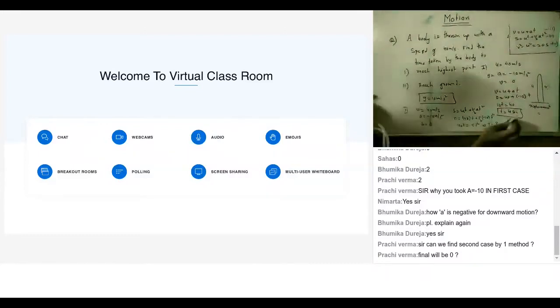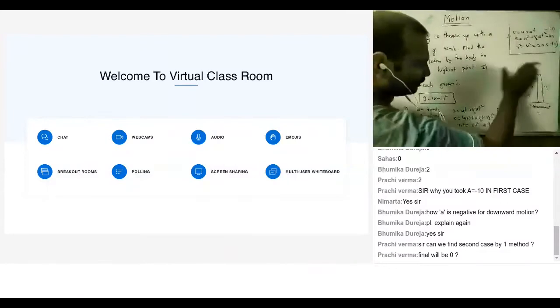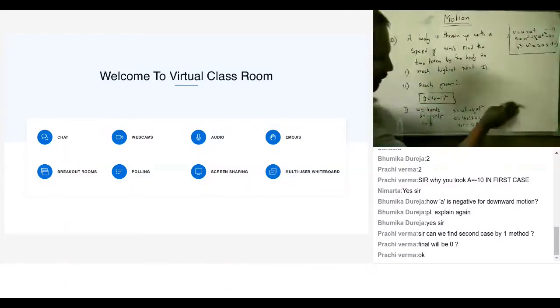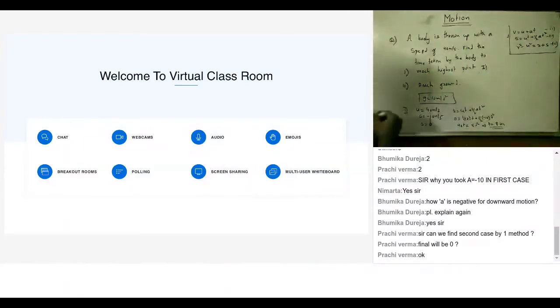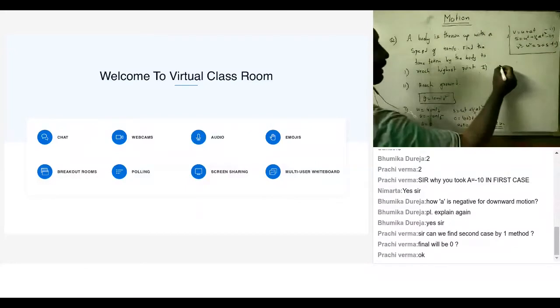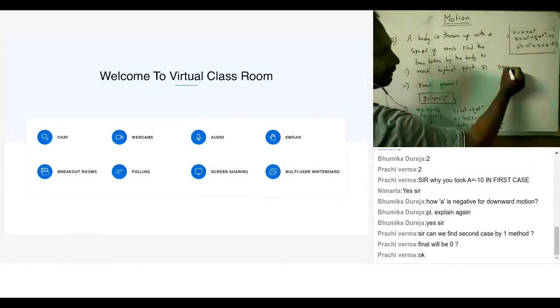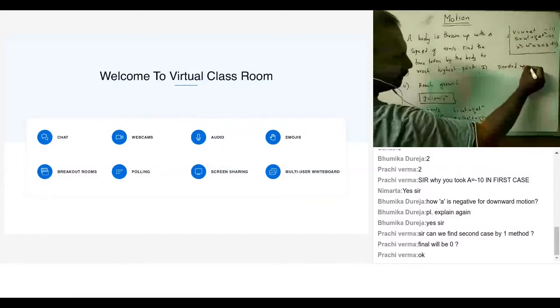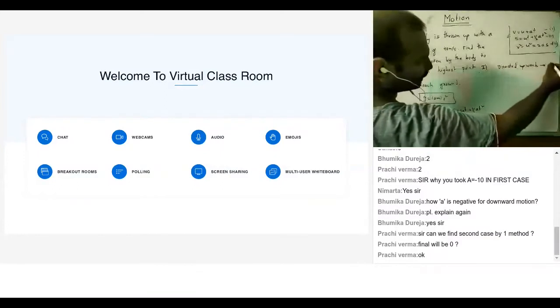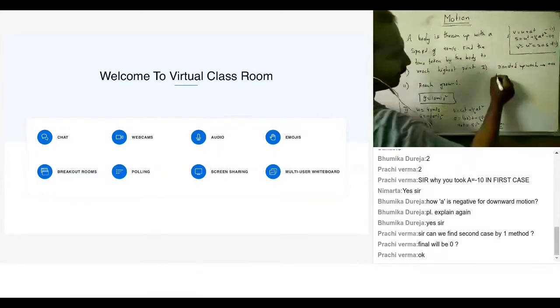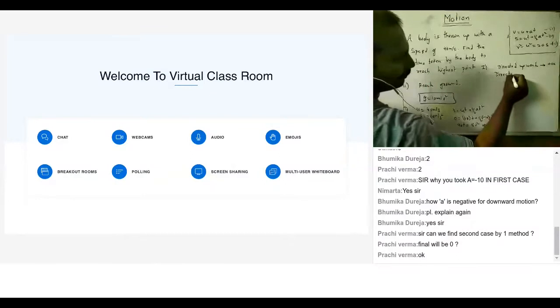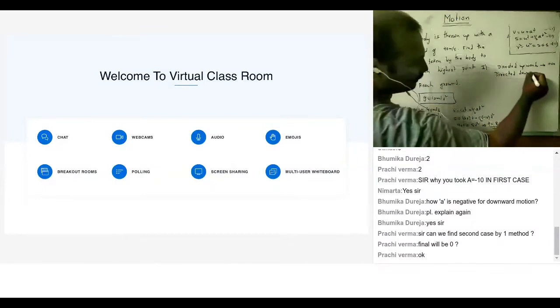Let me clarify Bhumika's doubt. The convention that we follow is that everything directed upwards is taken as positive, and everything directed downwards is taken as negative.